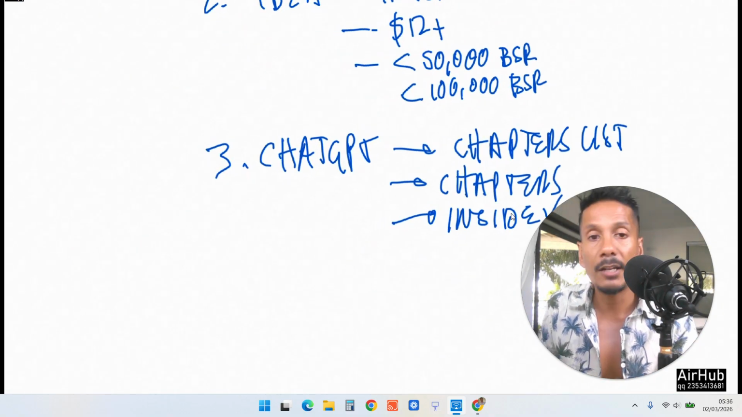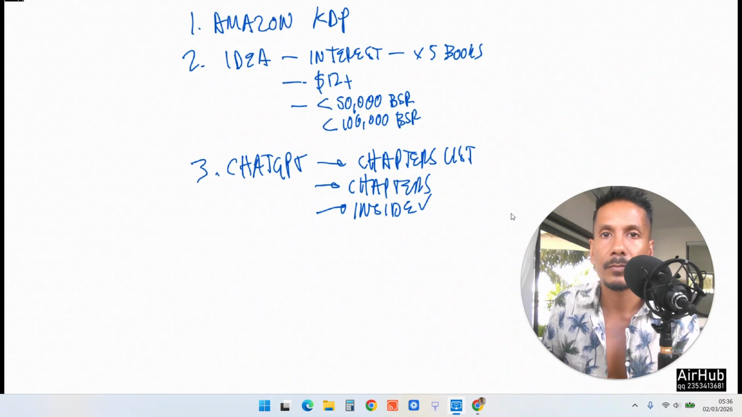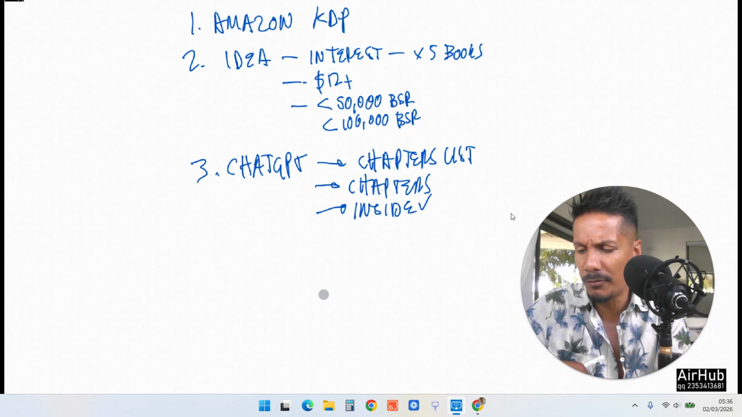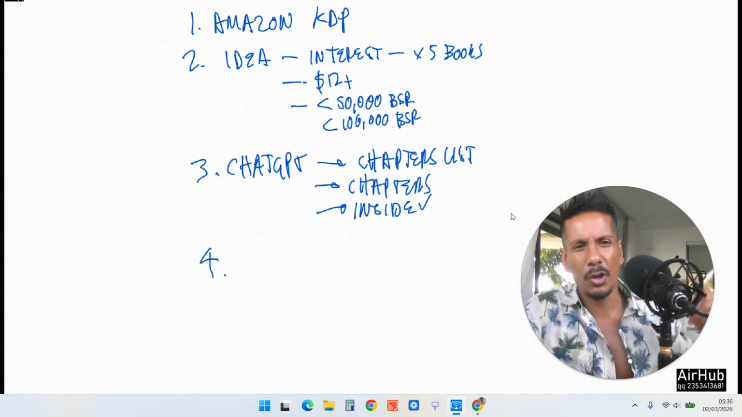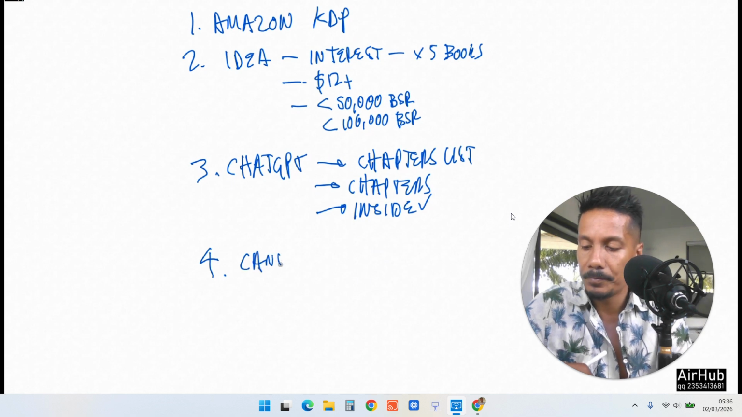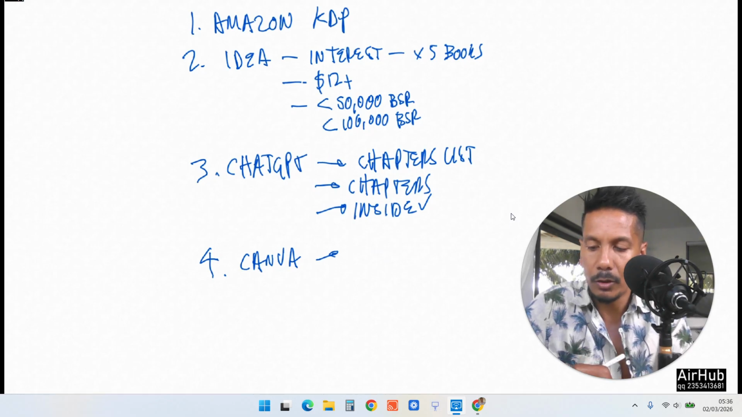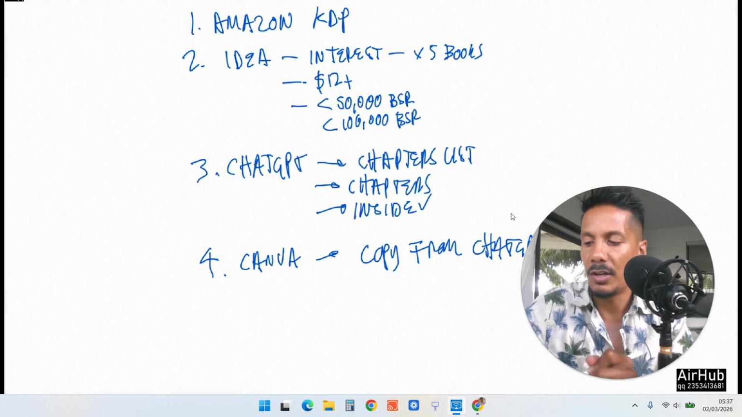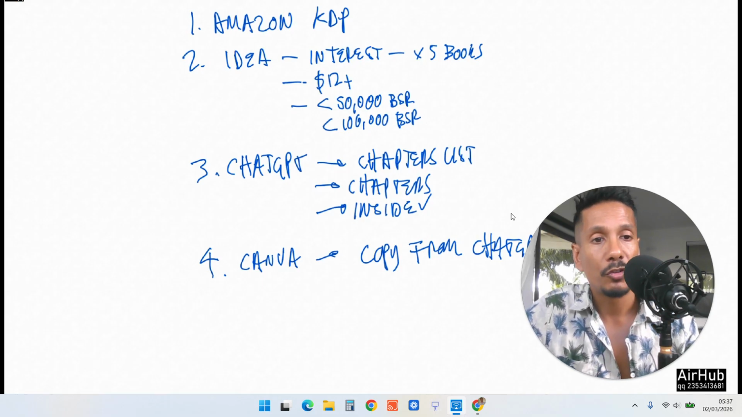Okay, so I'm just going to put in here the fourth step. You know, I hate writing lists like this. I've got to really think of a more visual way of doing it. Maybe I could have done a circle or something like that. But anyway, Canva. Copy from ChatGPT. All right. So now you've got the inside of your book done.